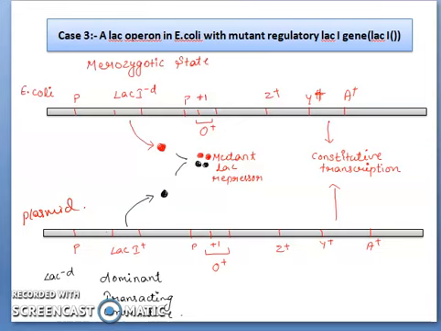Okay, we are now done with all the parts, terms and all the cases of lac operon. From this part only we will get all the questions in CSIR NET.